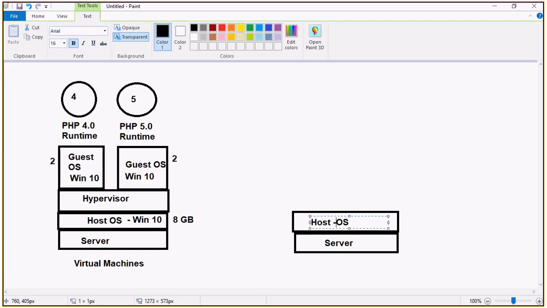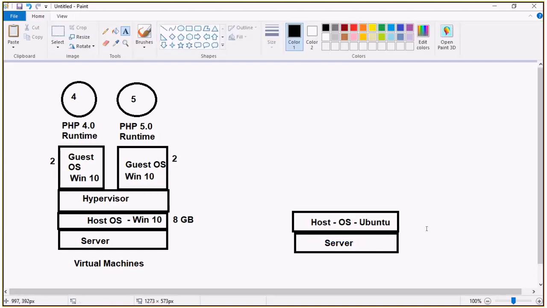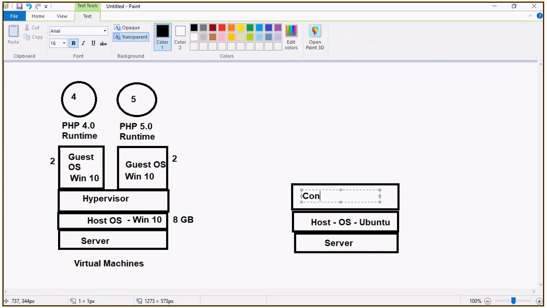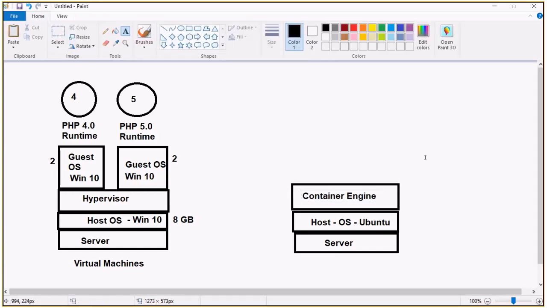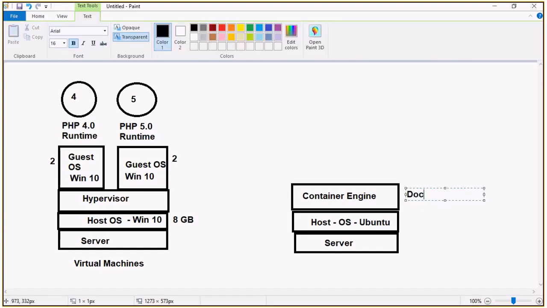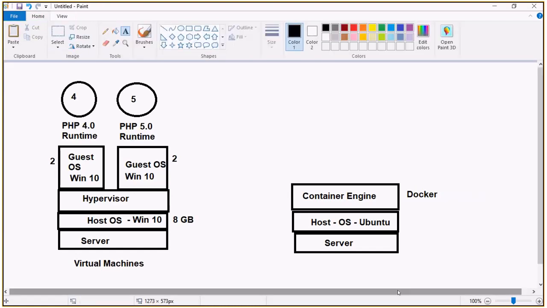Assume that this host operating system is Ubuntu. In order to work with containers, we need to put one container engine. Instead of a hypervisor, we'll be having one container engine. So this container engine is nothing but Docker.